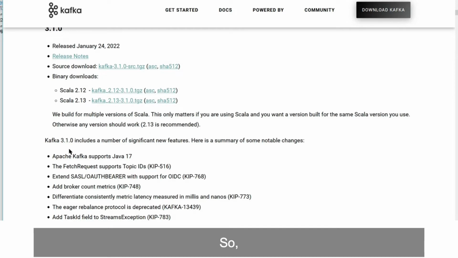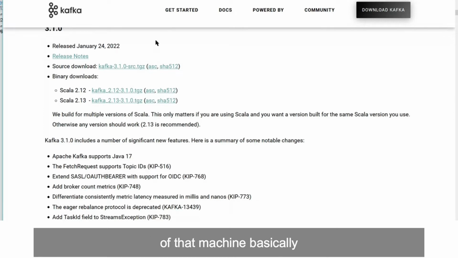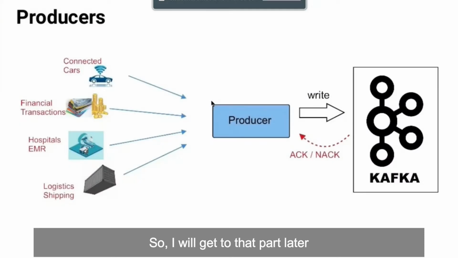So it runs there, and we can reach this platform using the IP address and the port of that machine basically. So I'll get to that part later.